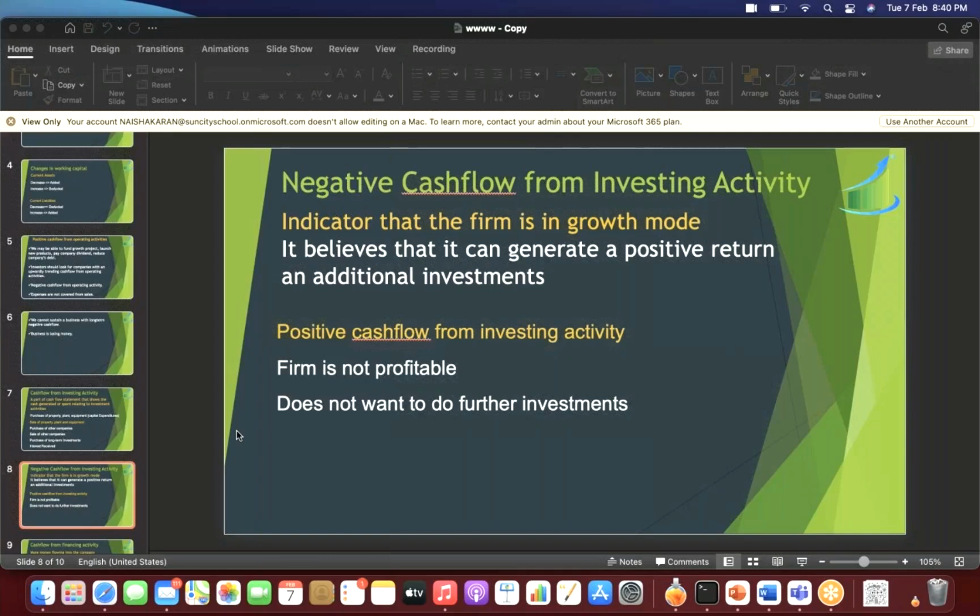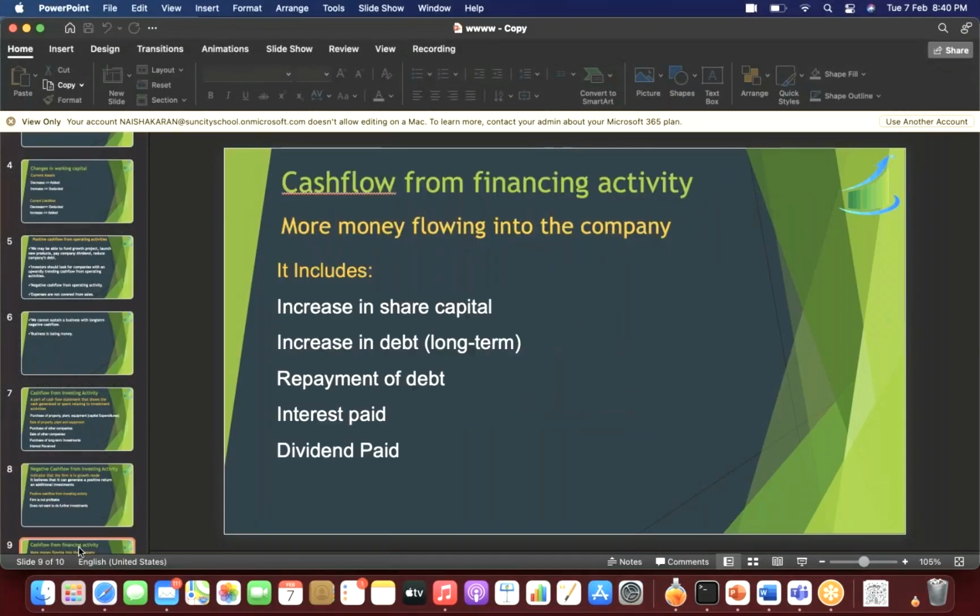Okay. After this, we have the next and the last part, cash flow from financing activity. If possible, we'll finish that today, and tomorrow I will give you certain figures. I will hide the name of the company so that the name of the company does not affect your decision. And I'll give you these figures of cash flow statement. I will ask you to analyze, and then we will analyze it together. But first, let me finish cash flow from financing activity.